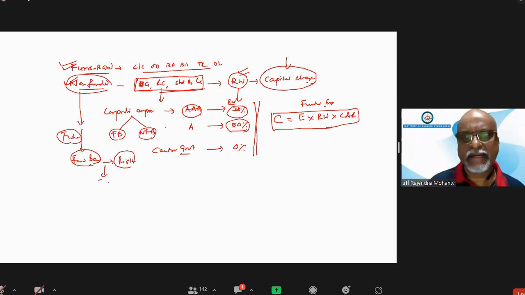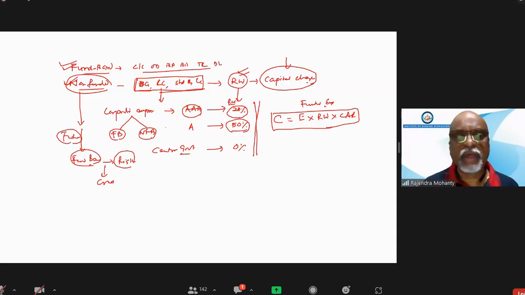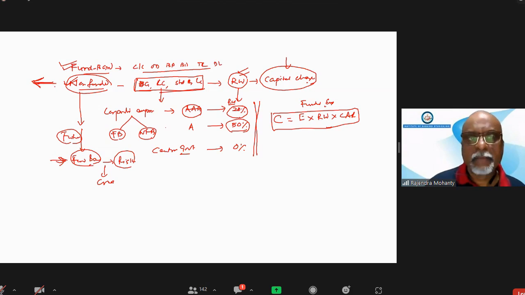So risk will be credit risk or default risk. For that purpose, RBI has told that we have to keep capital for non-fund based also, but with a little less amount of capital.